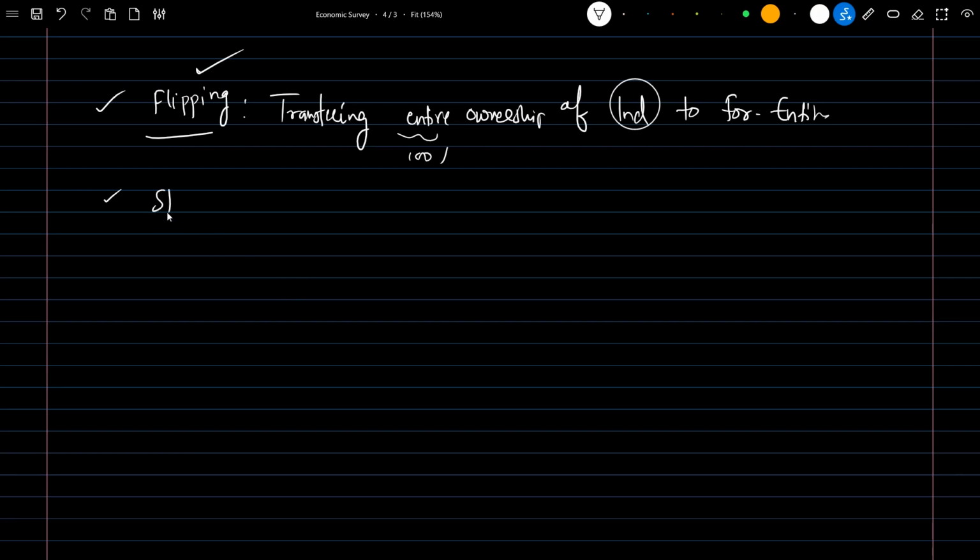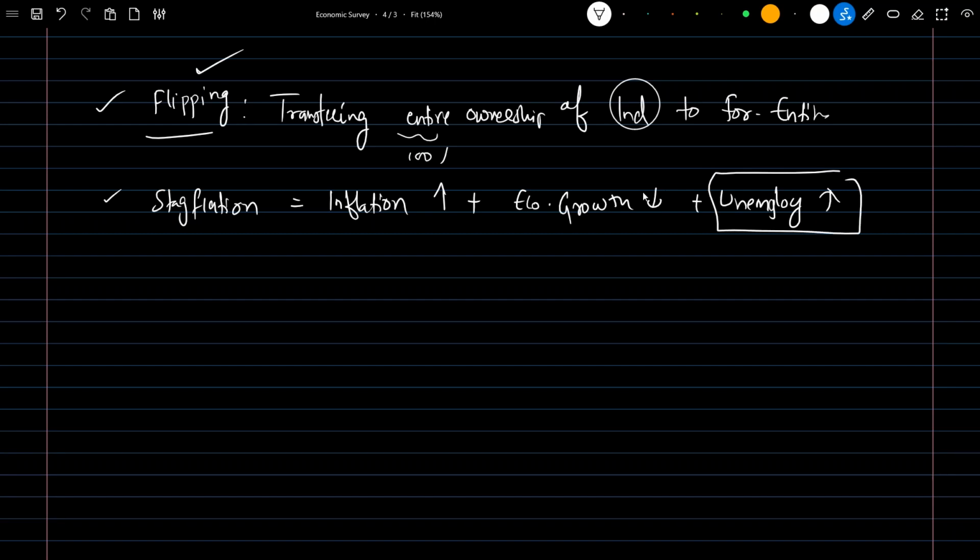Next is stagflation. Everyone knows what stagflation means. It means inflation is high along with economic growth being low, plus unemployment is high. So unemployment is more and inflation is more. This is a rare situation.